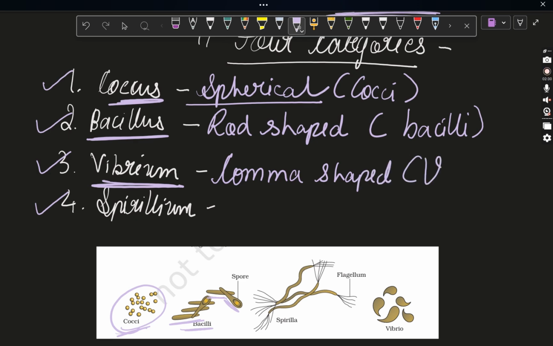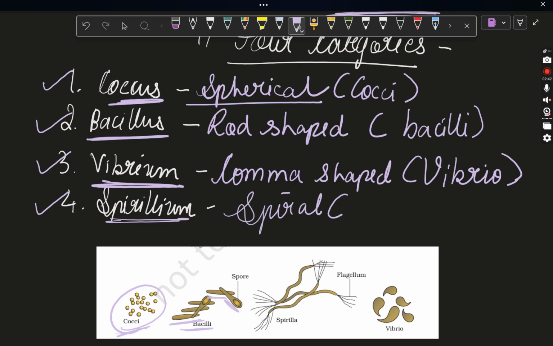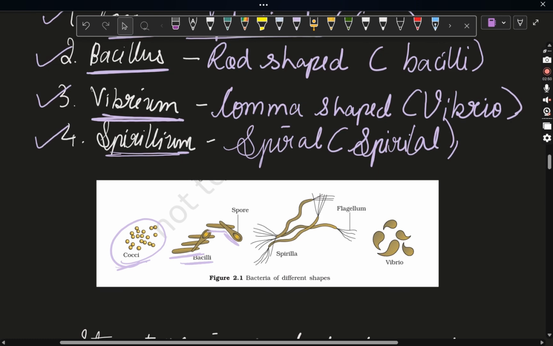In plural, it is called Vibrio. Next is spirillum. Spirillum means spiral, and it's the plural form of spiral. Okay, so I told you about cocci and bacilli. This is what spirillum looks like. You can see here the spirals.